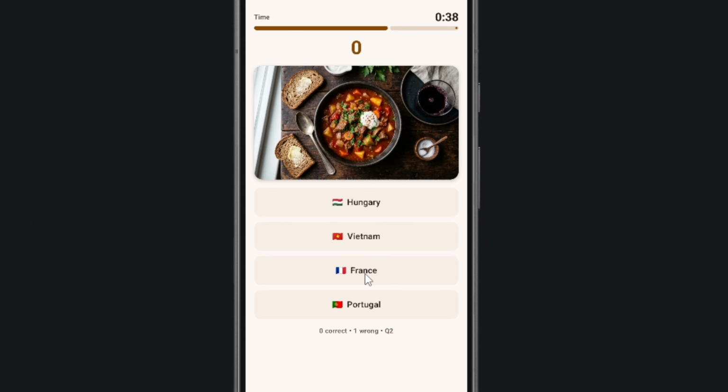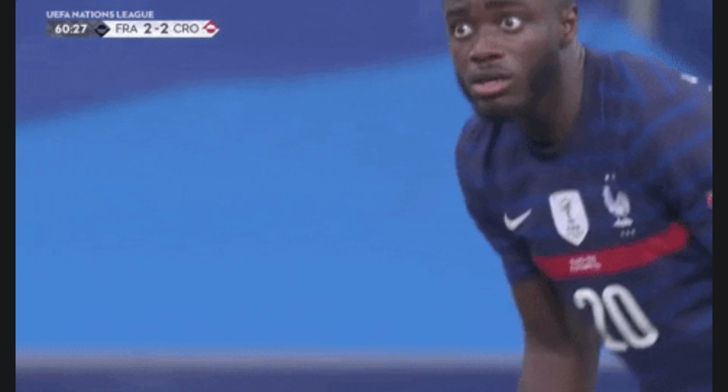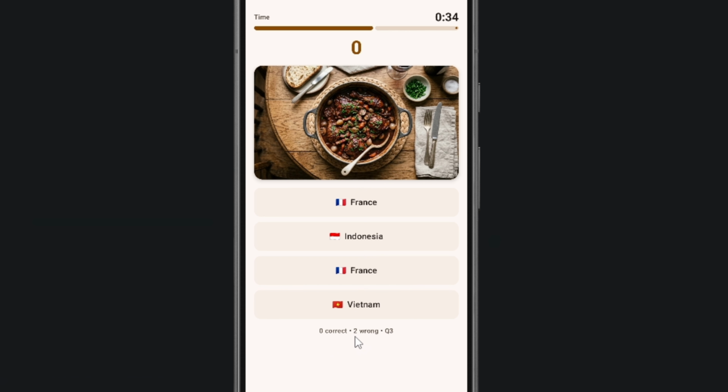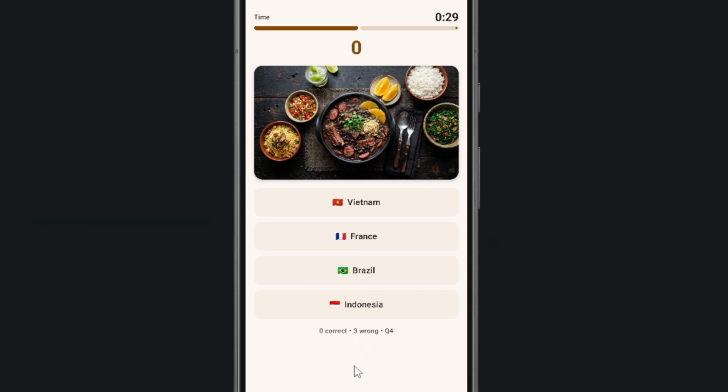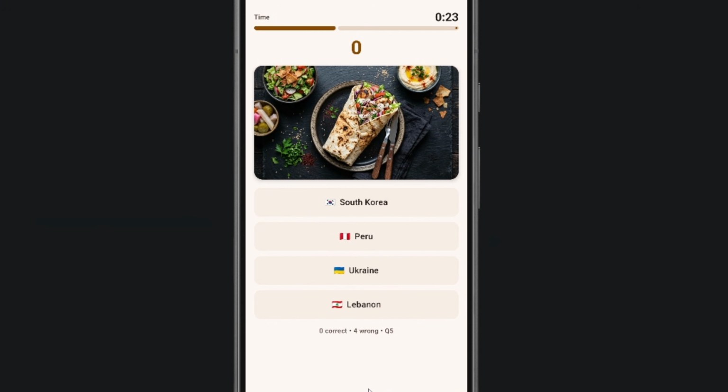Well, this one looks a bit tougher, with a bread on a cream. It looks kind of like from France. Let me go for, okay, Hungary. As you can see, even for medium, it's not the easiest. So I'll try to just guess it now. This one's from Viet, okay, it's from Brazil. Okay, it's like a burrito.